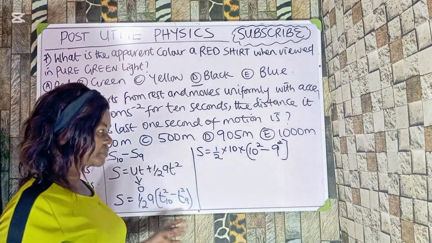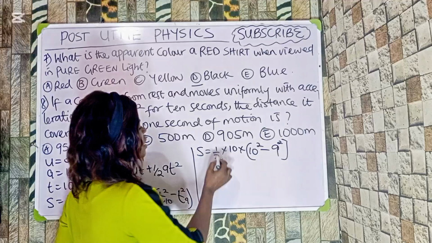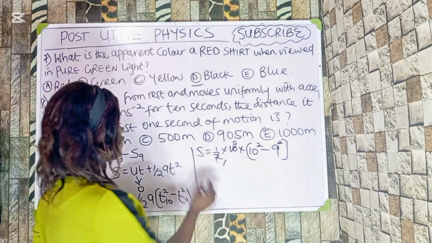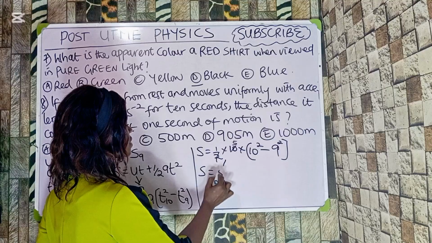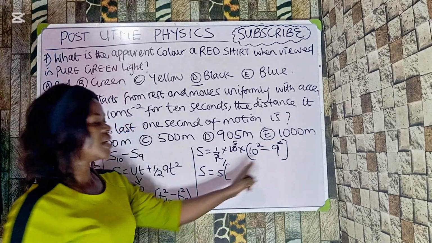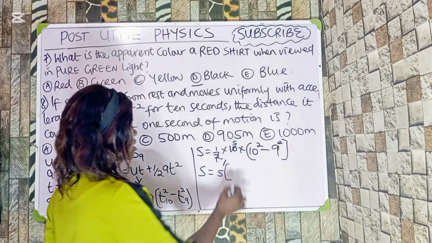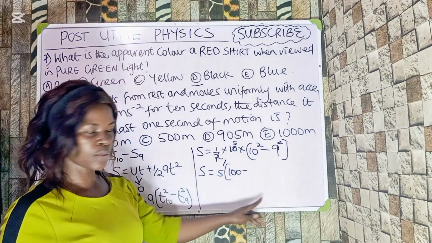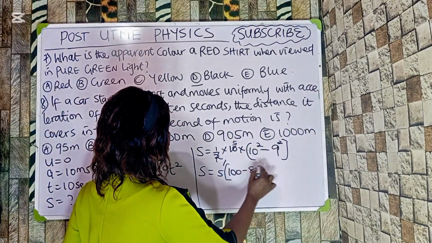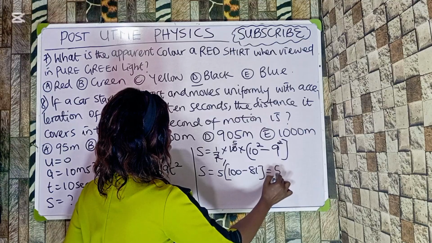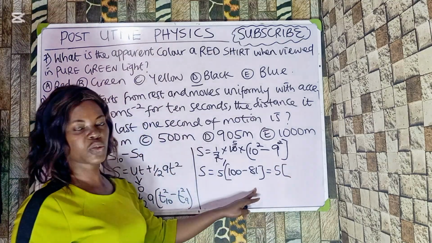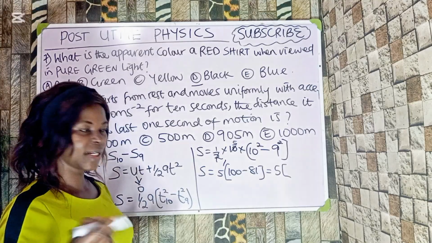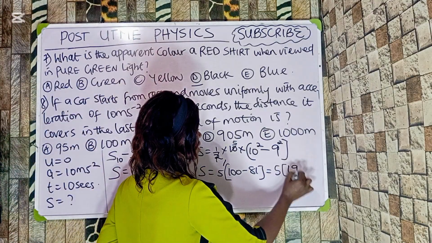Do you understand? So let's work it out. If this divided by this gives me 5, I'm left with X is equal to 5 bracket 10 squared, which is 100, minus 9 squared, which is 81. Now this is equal to 5 bracket, you subtract. So 100 minus 81 is going to give me 19.